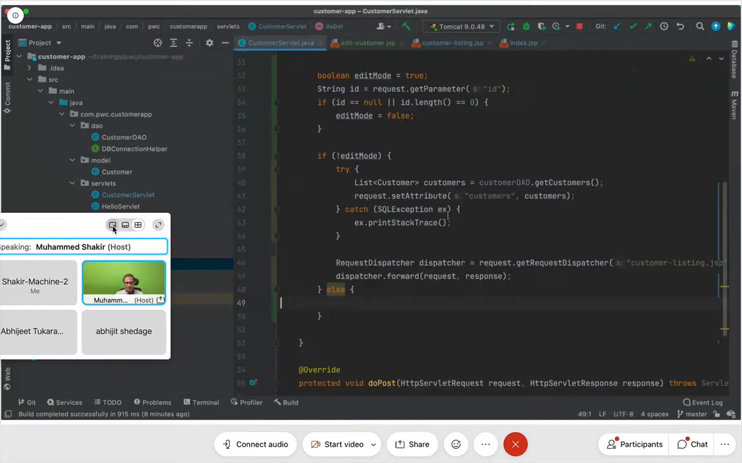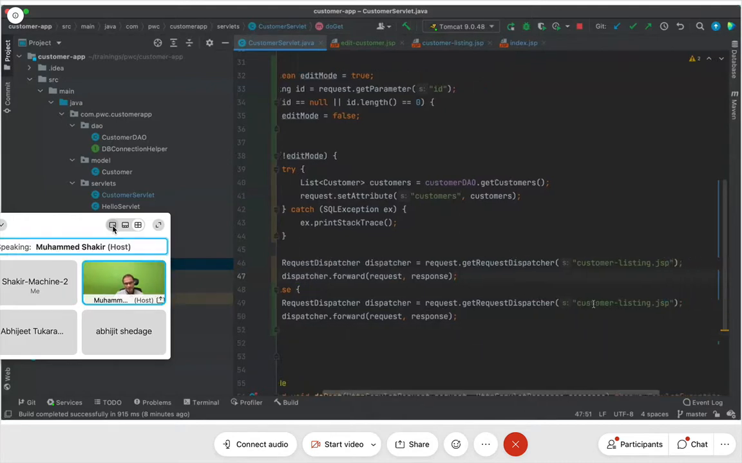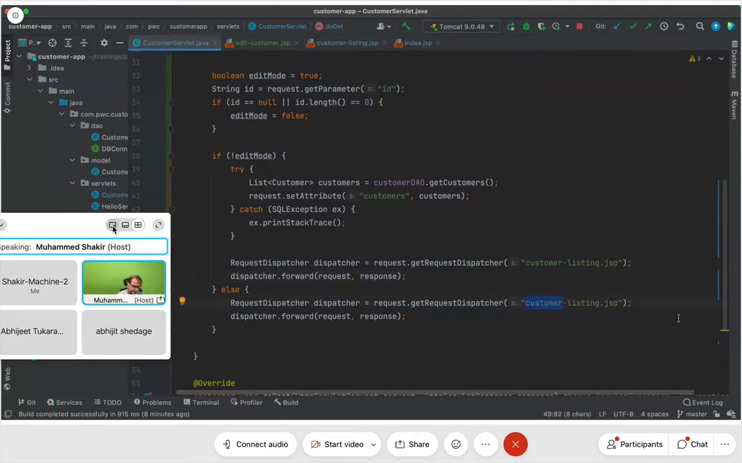And in my customer servlet, what is it that I'm going to do? If the mode is equal to edit, that means I do have the value of ID. Then in that case, it's still incomplete. We are supposed to do quite a few more things. I will say request dispatcher. I'm going to take a request dispatcher, but tell me the request dispatcher will be for which particular JSP? If it is in the edit mode, the dispatcher is supposed to be for which particular JSP? Come on. For which particular JSP?